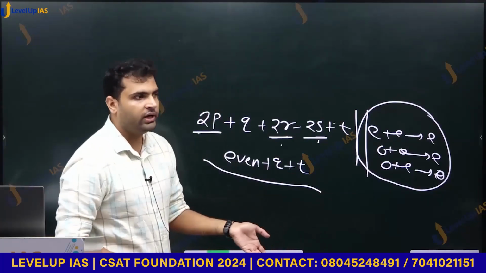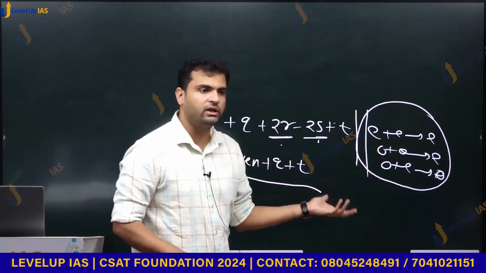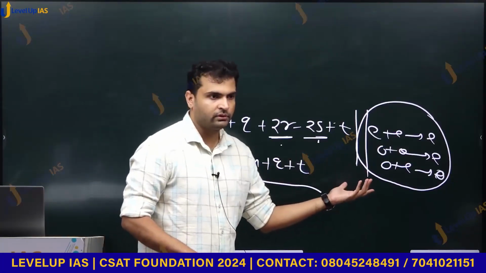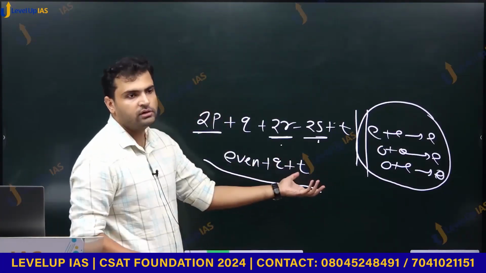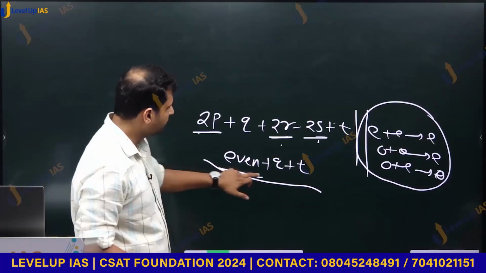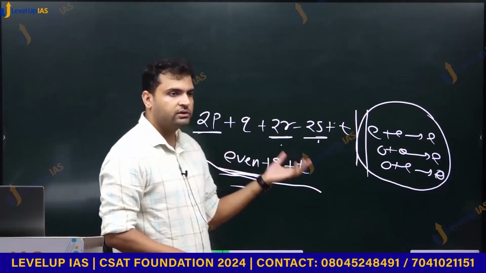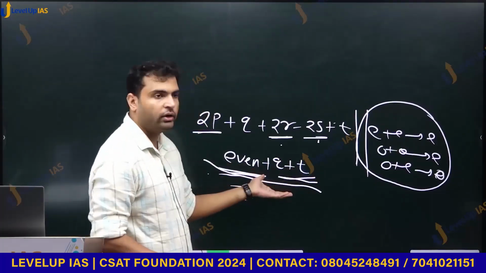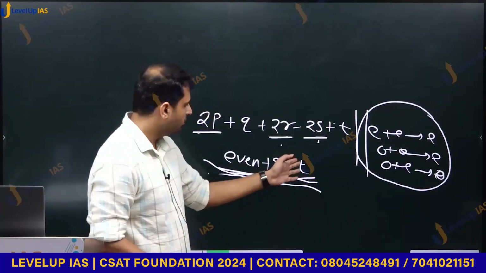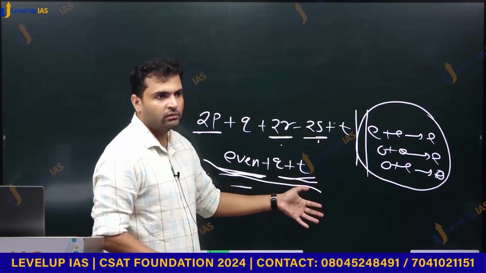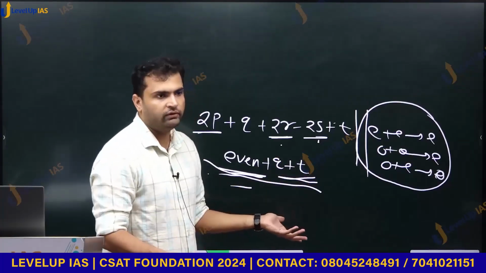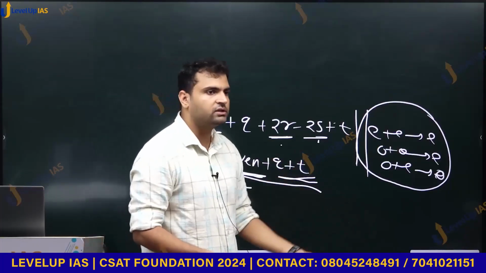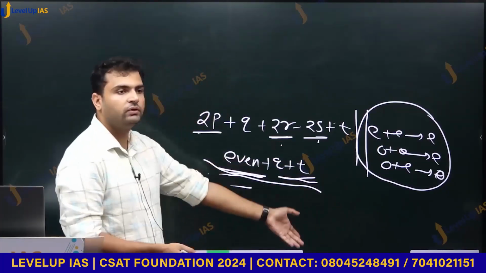This entire quantity reduces to this. And now we want to comment whether this number is odd or even. The statement says this is always odd. Now when will this number be odd? Because we have this number as even, the statement will hold only when this is odd. Can this be odd? Possibly. One is even, one is odd. But can this be even? Very well. Odd plus odd or even plus even. In both cases we have an even number, and even plus even will have an even number.